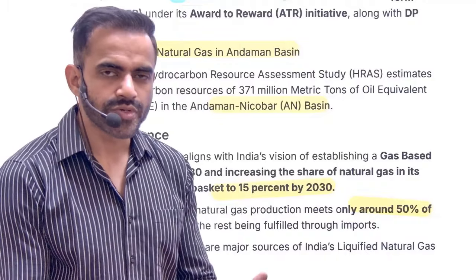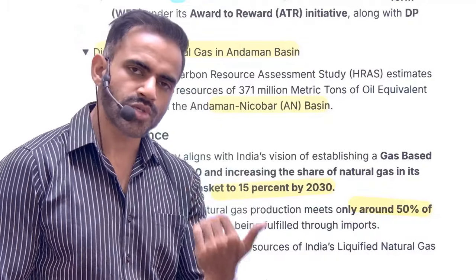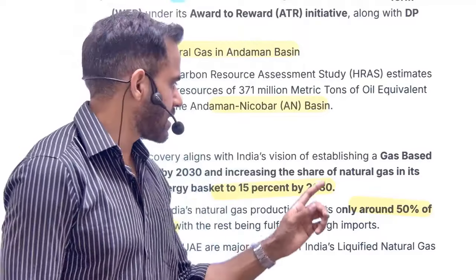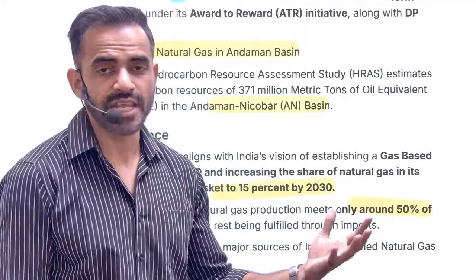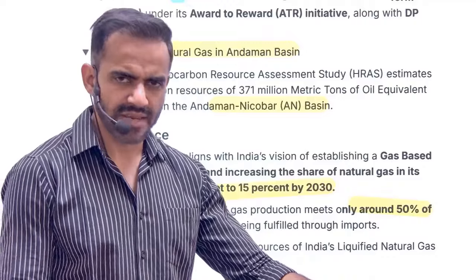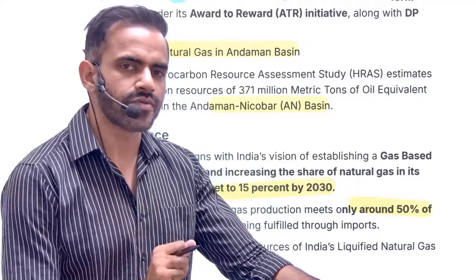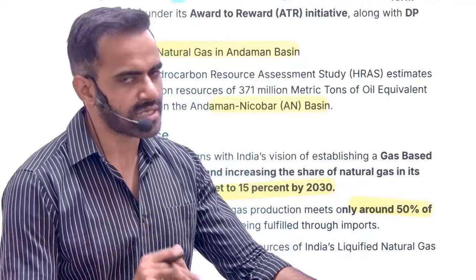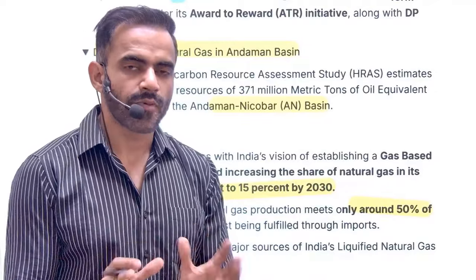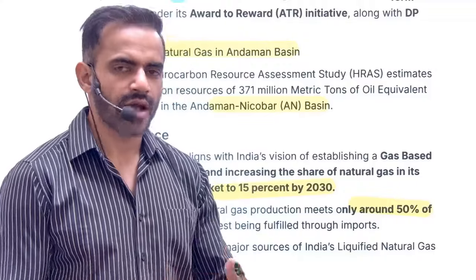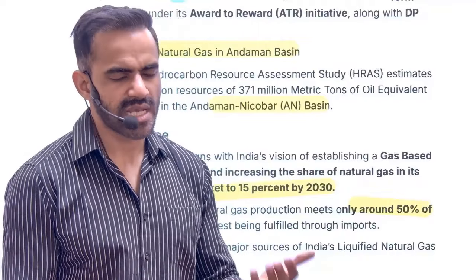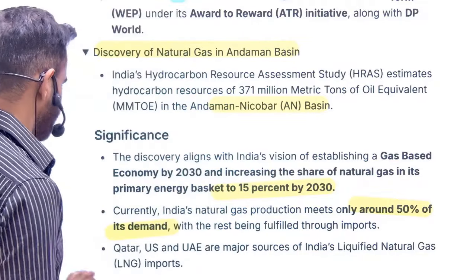If we are able to utilize our domestic sources, our imports will go down, and this will help us in achieving the target of 15% by 2030. In a very simple sense, our goal is that if our energy consumption is 100 units, 15 units should come from gas. Now, the problem is that right now we are importing. If our domestic production boosts, then of course we will have to import less.